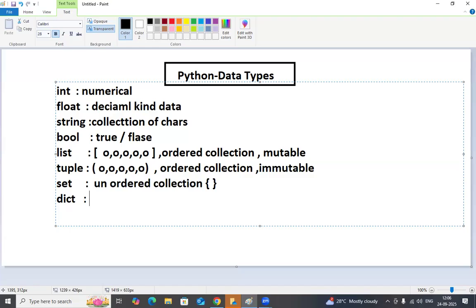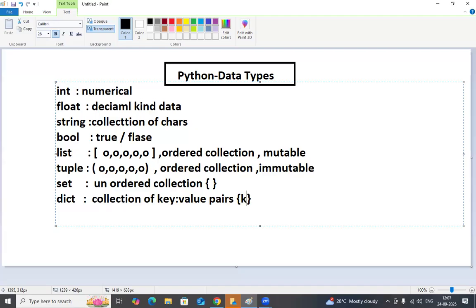Other programming languages have a different name, but here it is dict. Dictionary is dict. Okay, dict is what? A collection of key value pairs. Okay, key value pairs. Oh my God, what is this? What is this collection of key value pairs? Nothing but, okay,